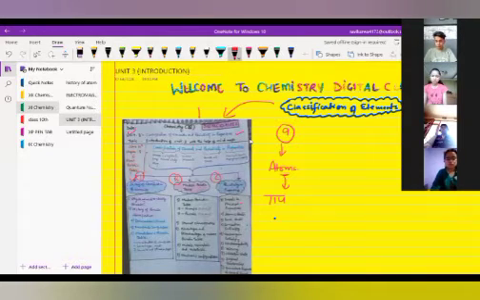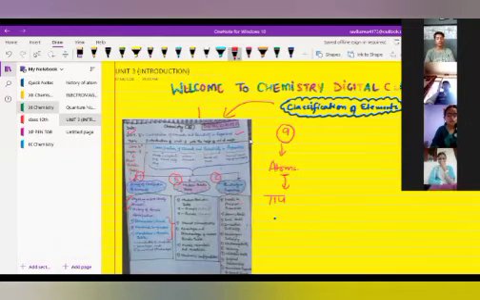In the first part, we are going to talk about why there is a need to classify elements and the basic history of periodic classification, in which we will discuss these types of classification: Dobereiner's triad, Newlands' law of octaves, and Mendeleev's periodic table. Then the modern periodic table. In the modern periodic table, there are 18 groups and 7 periods. We will understand where these 18 groups and 7 periods came from. Then general characteristics, advantages and disadvantages of the modern periodic table.